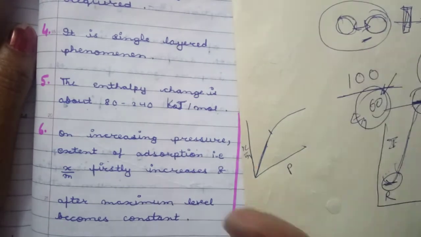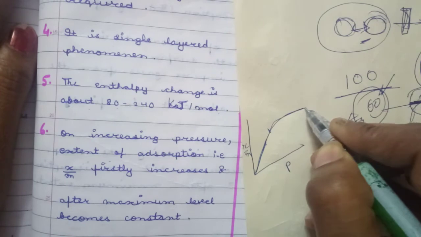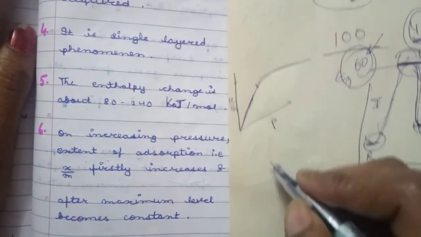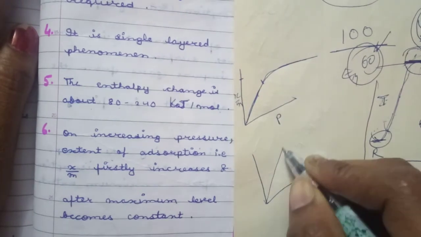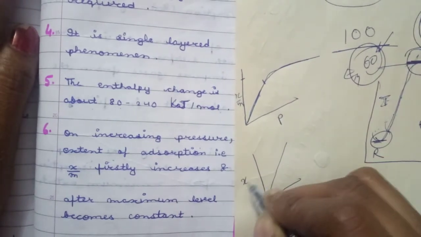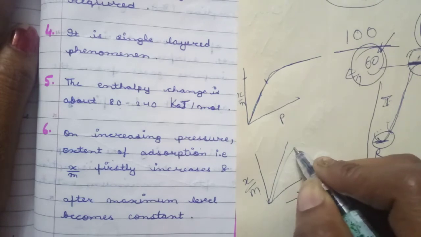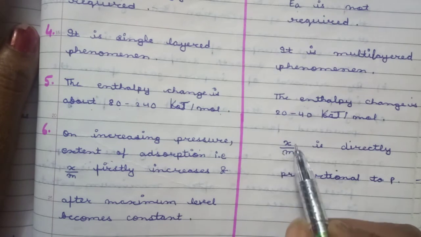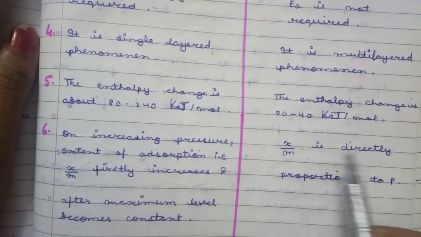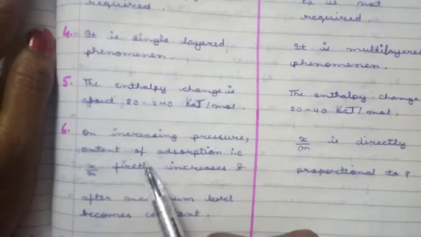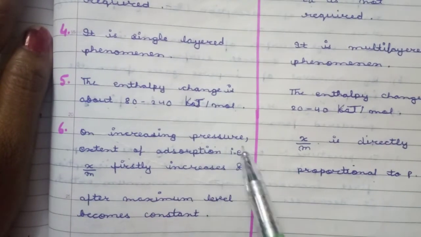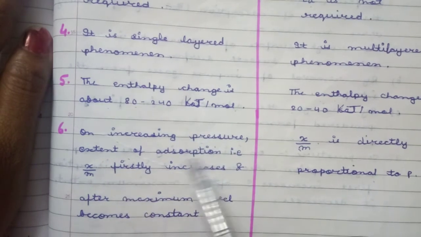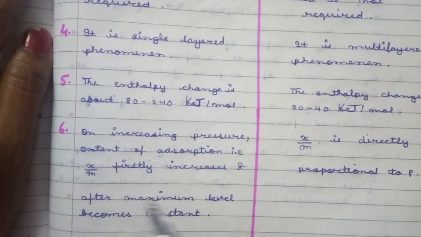When one layer is formed, then increasing pressure has no effect on the extent of adsorption, while in physisorption, as pressure increases, x by m also increases. So x by m, the extent of adsorption, is directly proportional to P in physisorption, while in chemical adsorption it firstly increases and after the maximum level becomes constant.